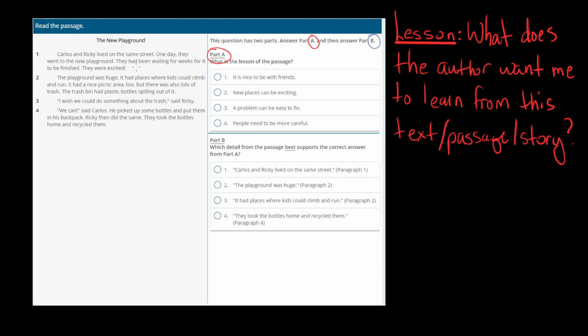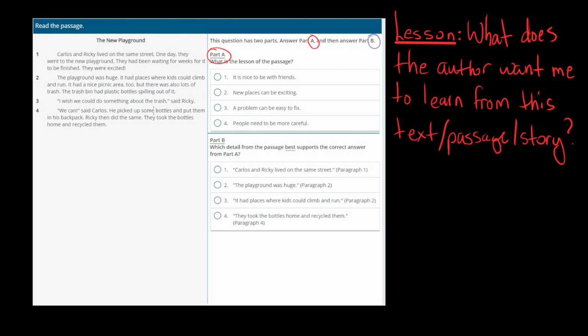It says, Carlos and Ricky lived on the same street. One day they went to the new playground. They had been waiting for weeks for it to be finished. They were excited, so they're excited to go to this playground. The playground was huge. It had places where kids could climb and run. It had a nice picnic area too, but there was lots of trash. The trash bin had plastic bottles spilling out of it, so there was probably trash kind of falling onto the ground because they were overflowing.